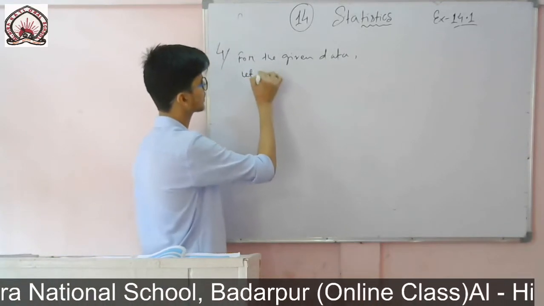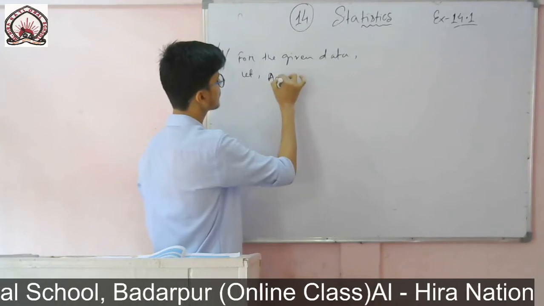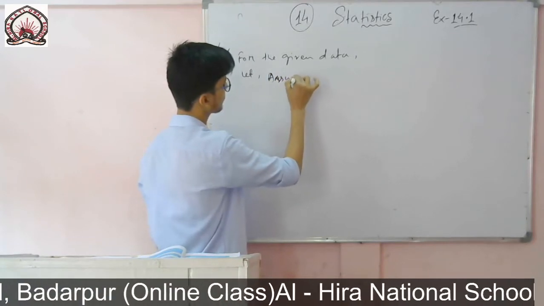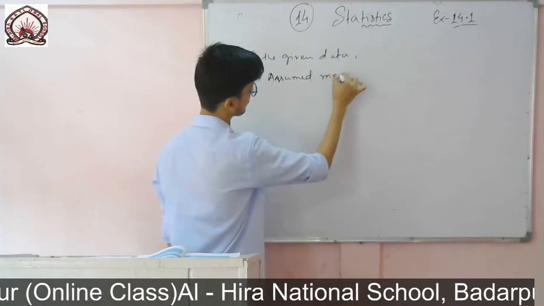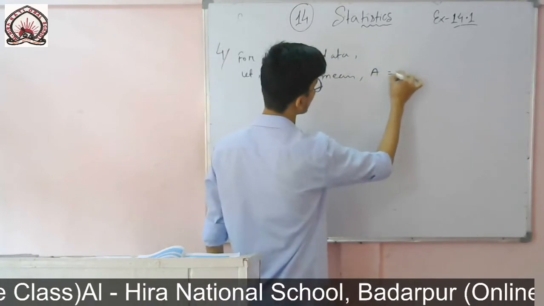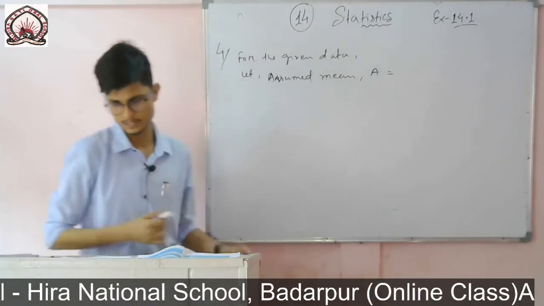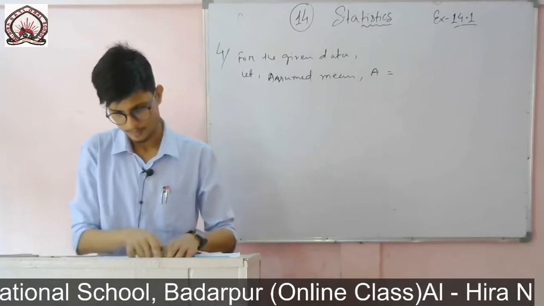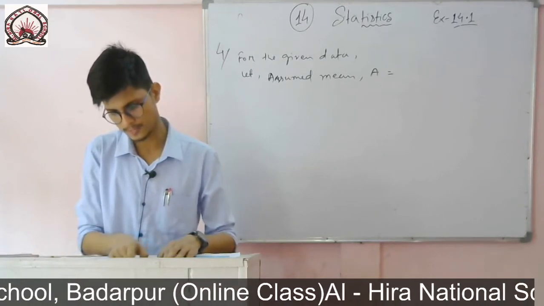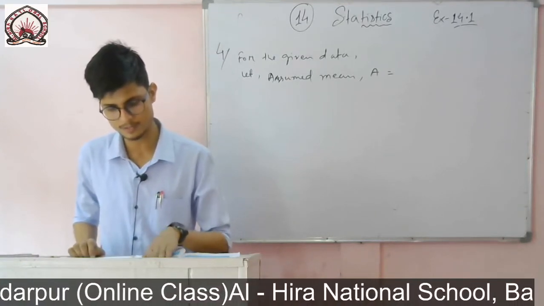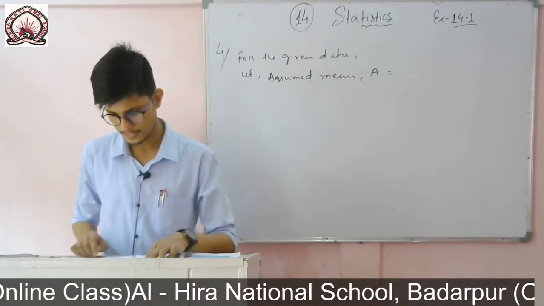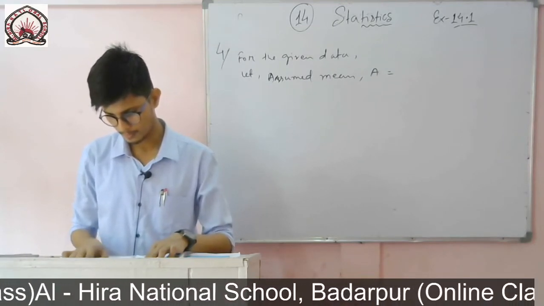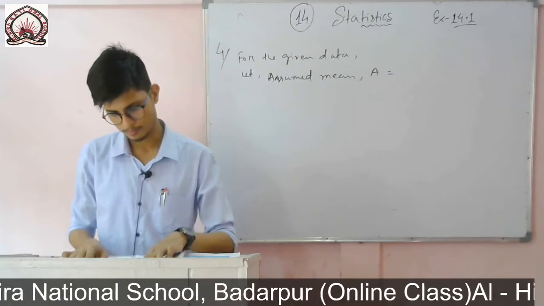So for the given data, let assumed mean a equal to, you see which one is the middle one. 1 2 3 4 5 6 7, there are 7 intervals given. That means the fourth one will be the middle, that is 74 to 77.